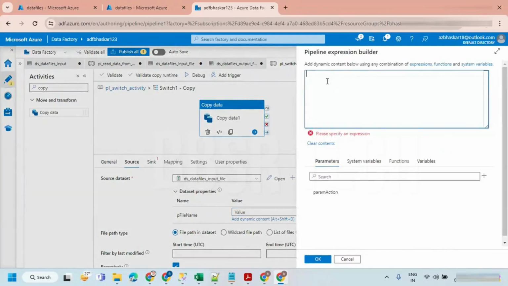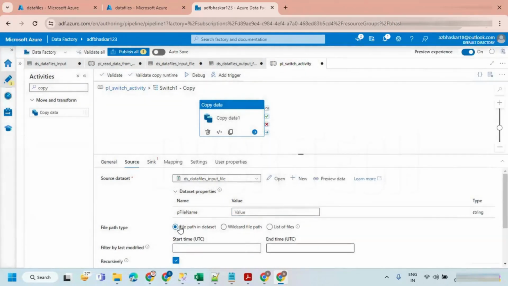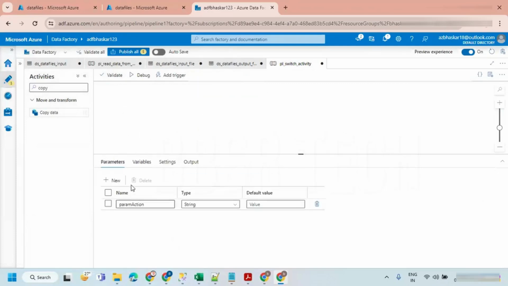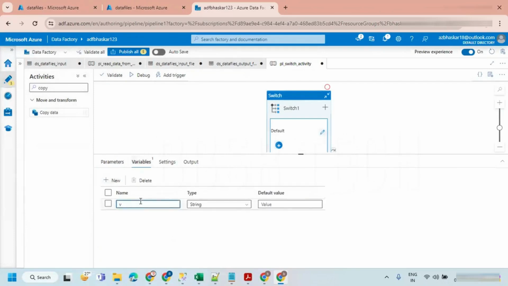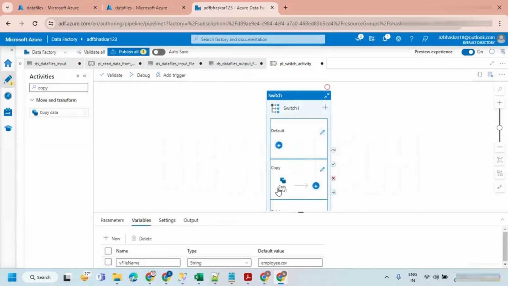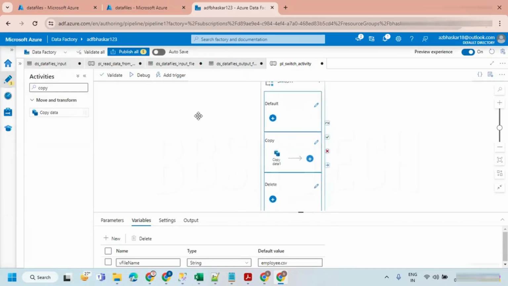We can also do one thing. Because I don't want to disturb the existing data set, let me keep a variable, file name. The value of the file name is employee.csv. This is fixed. Let's go here. You can see how exactly it is.